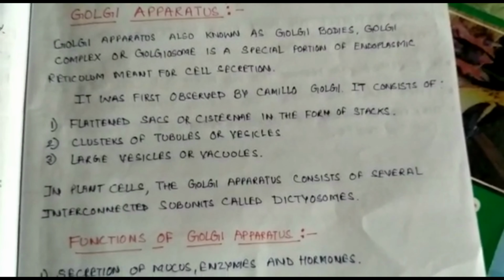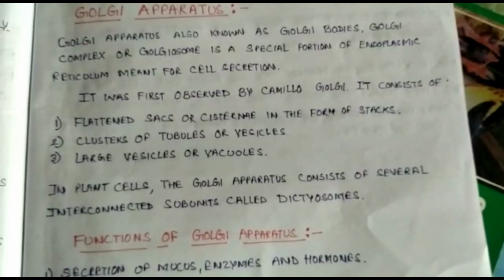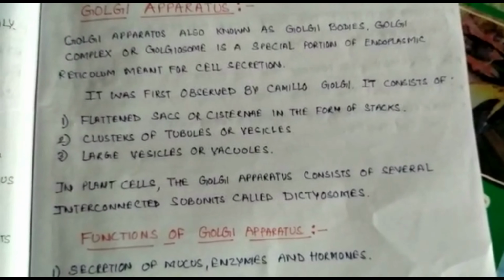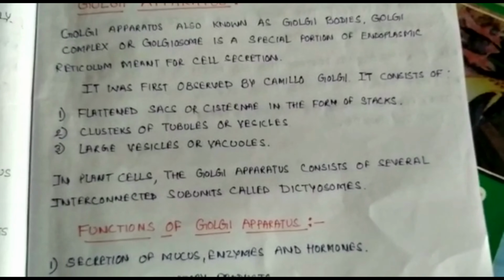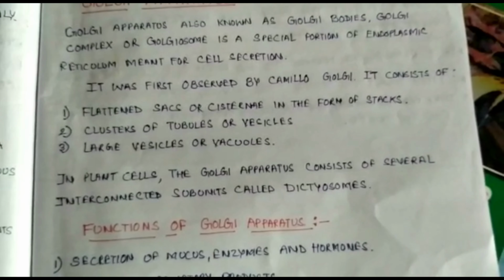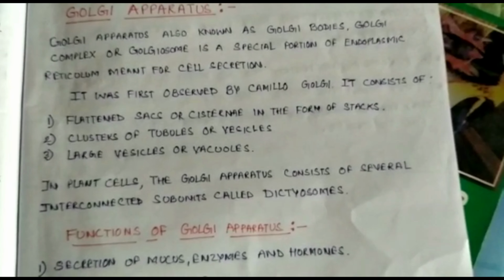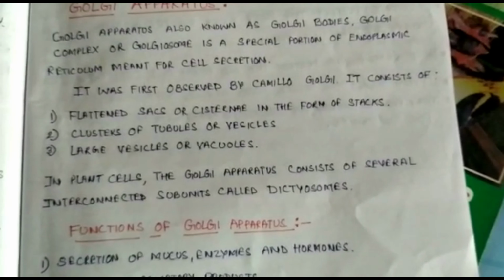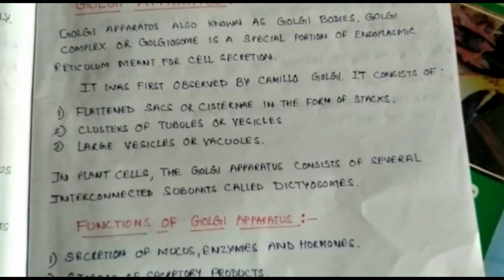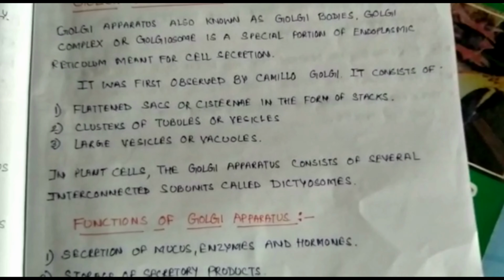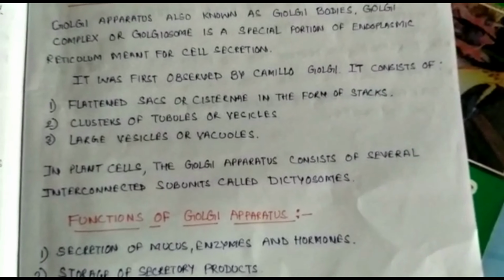It consists of flattened sacs or cisternae in the form of stacks, clusters of tubules or vesicles, large vesicles or vacuoles. In plant cells, the Golgi apparatus consists of several interconnecting subunits called dictyosomes. This apparatus is also known as Golgi bodies as it was observed by a scientist named Camillo Golgi. That's why we call this cell organelle Golgi apparatus.